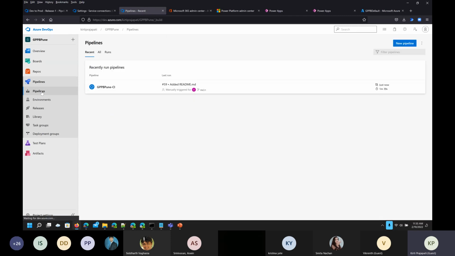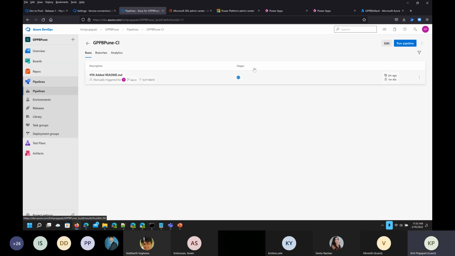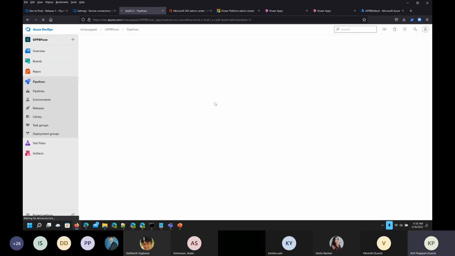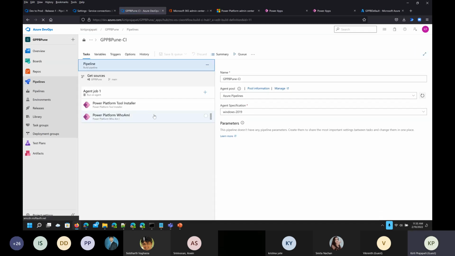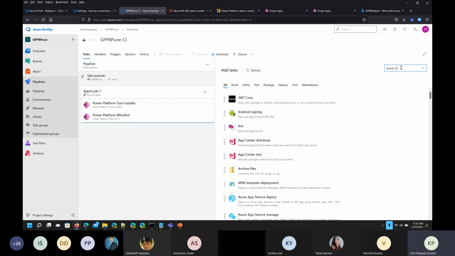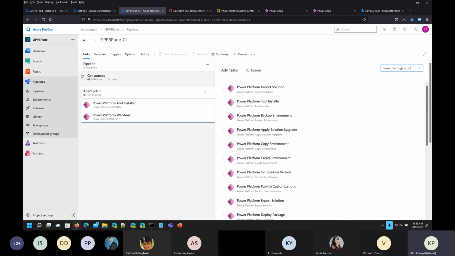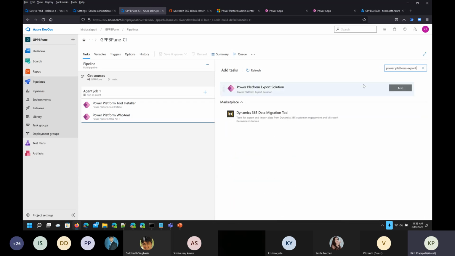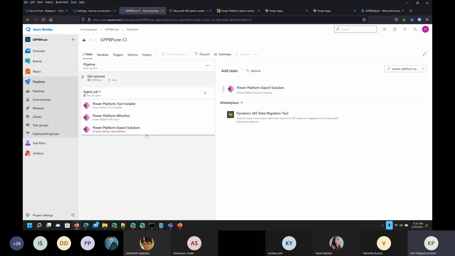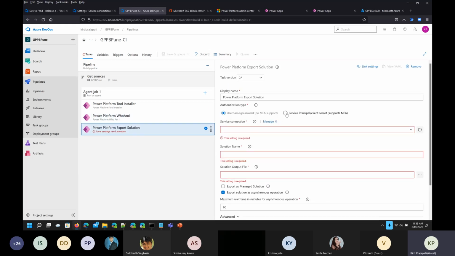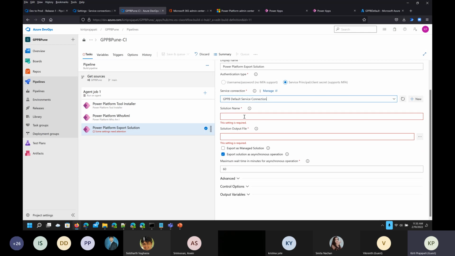So let's go and click on edit. I'm just editing this, assuming that it is working. Now click on add new task, and we use the Power Platform export solution. So we are just exporting that. Click on that, and again, for this we have to select the same service principal client. So click on that and select the GPPB default one for this.